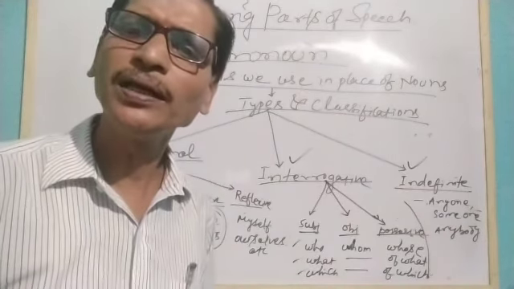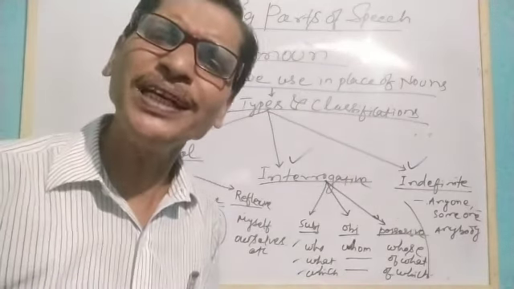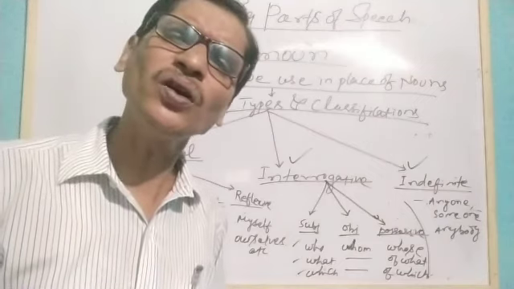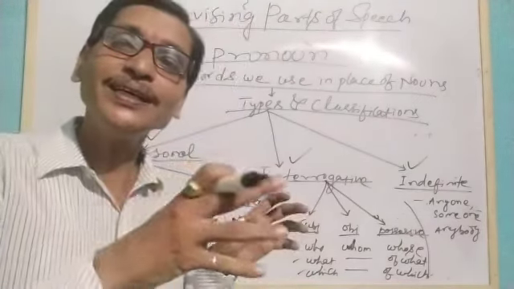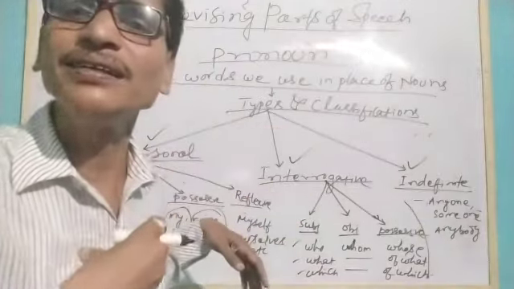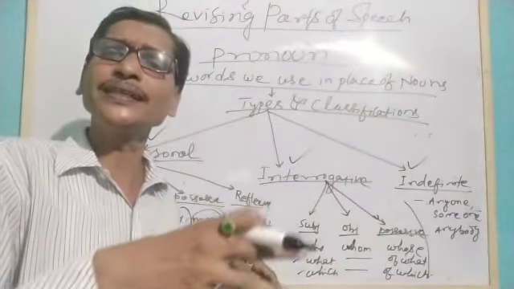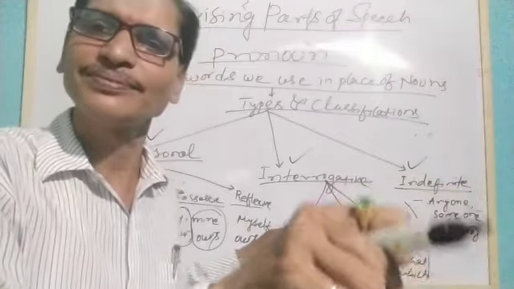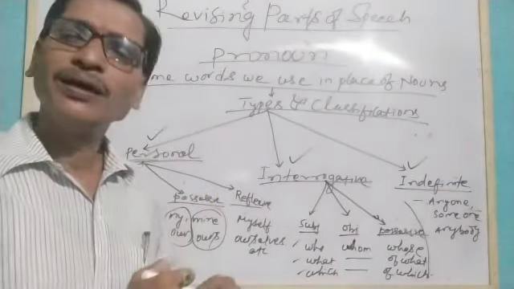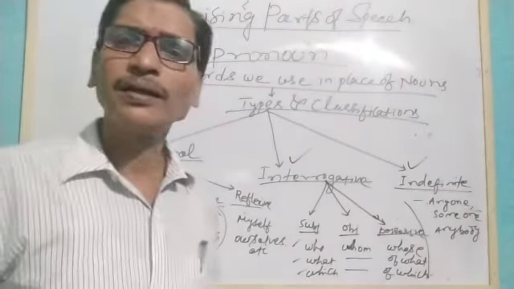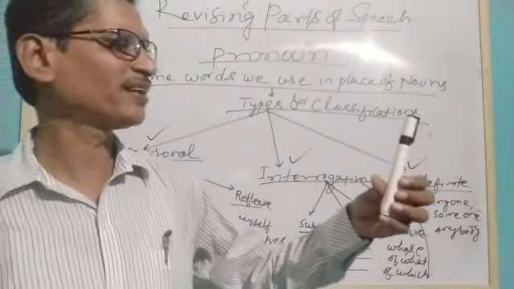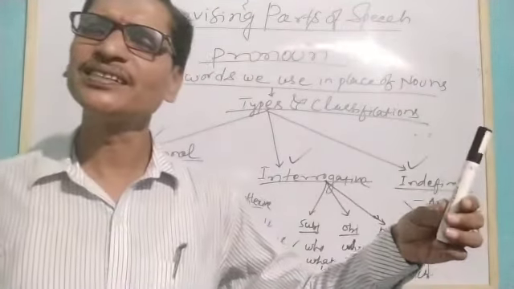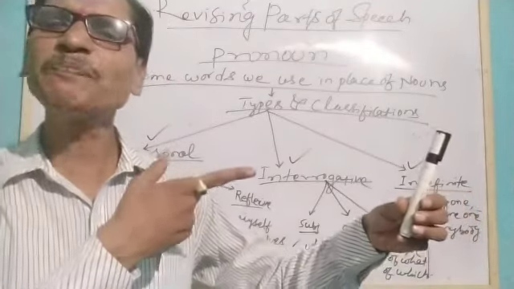Hari told me a story. Whom did Hari tell a story? That means here me, somebody is asking whom. This is a very nice pen. Whose pen is this? Whose is this pen?